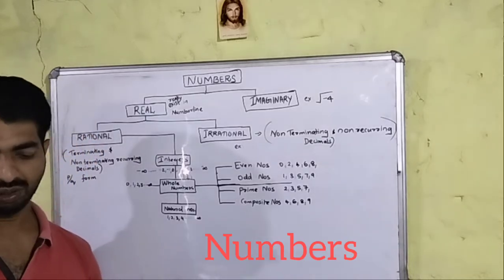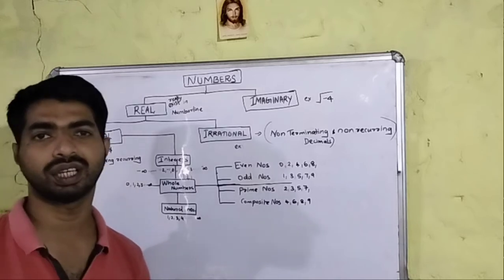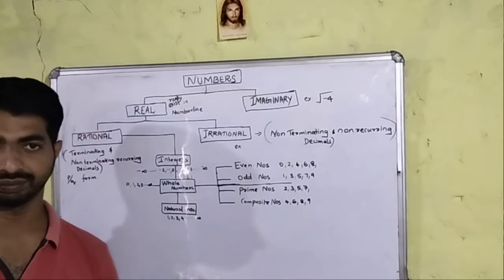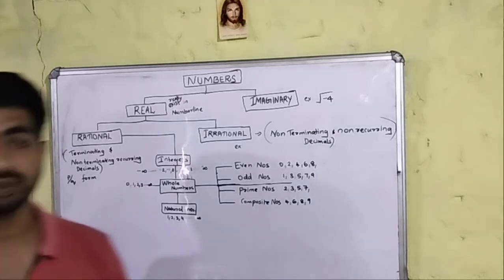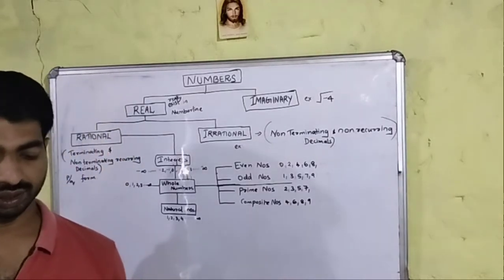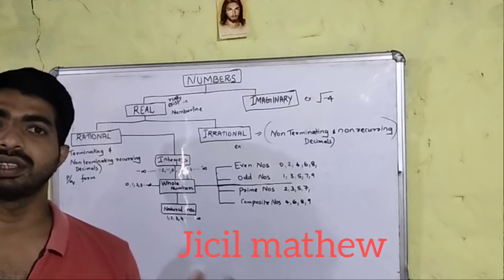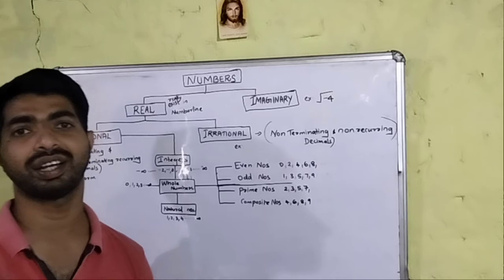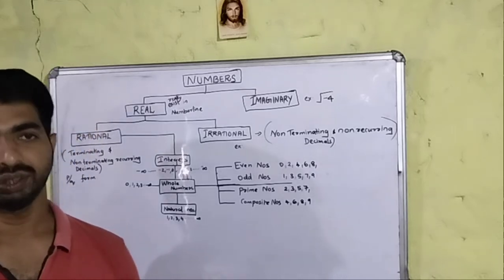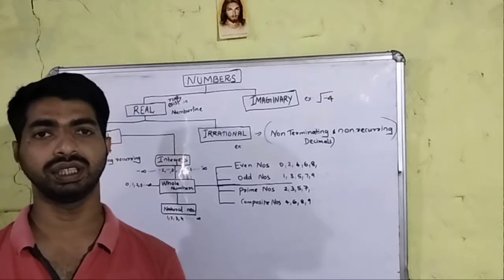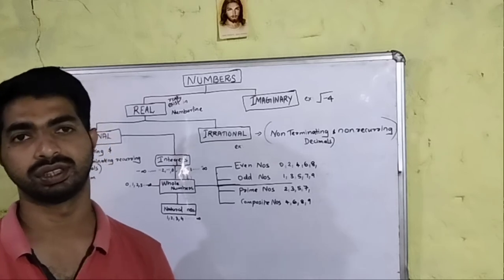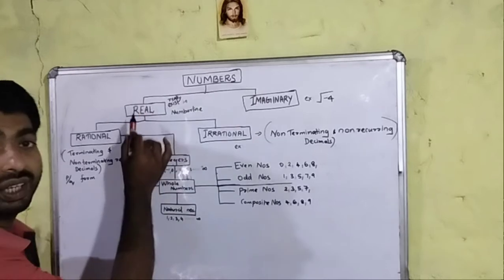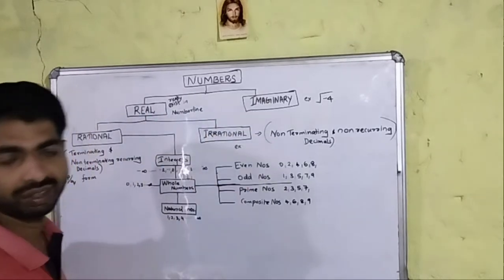Okay, we all know that there are different types of numbers. Some of the names of different types of numbers are complex numbers, real numbers, rational numbers, irrational numbers, imaginary numbers, etc. So now we will actually classify the numbers. Numbers are mainly classified into real and imaginary numbers.